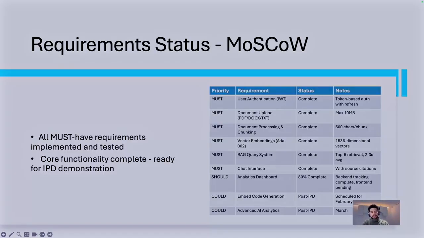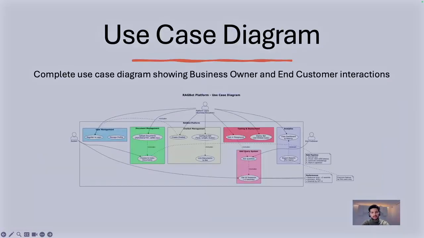And then we have non-functional requirements. These are about performance and different metrics. The first one is performance. I was expecting under a 3-second average response, and my average response was 2.3. Then the scalability. Basically, this is not tested yet. It's going to be tested after IPD.